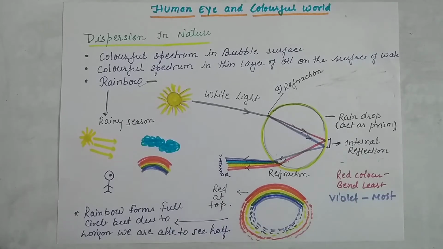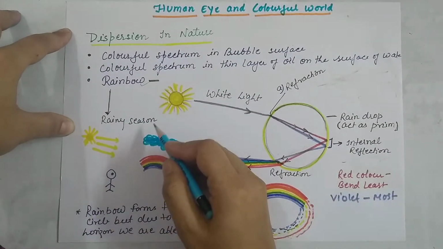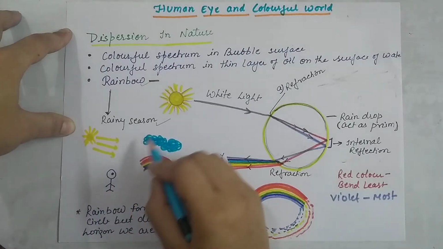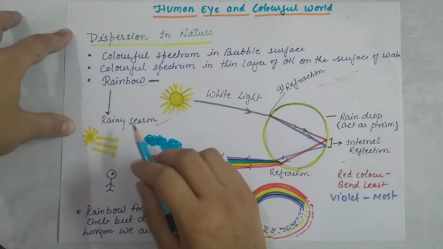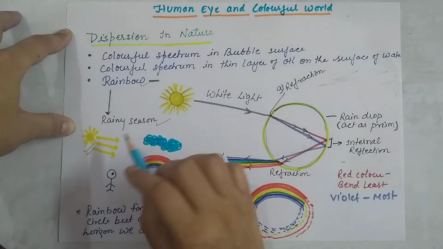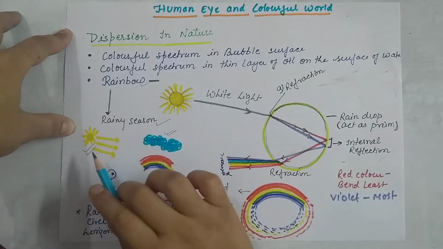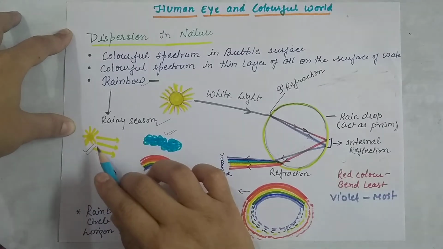So let's see how the rainbow forms and what conditions are required for its formation. First of all, you will see a rainbow in the rainy season, when there are clouds and simultaneously the sun shines.